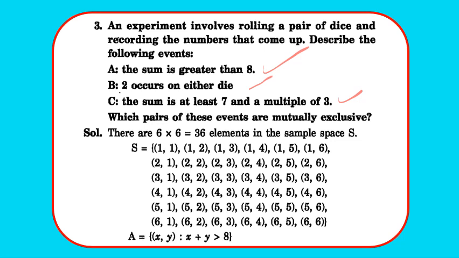So we know that when we roll a pair of dice, the outcome S is 1,1, 1,2 up to 1,6, 2,1, 2,2 up to 2,6, 3,1, 3,2 up to 3,6, 4,1, 4,2 up to 4,6, 5,1, 5,2 up to 5,6, and 6,1, 6,2 up to 6,6. So in total we have 36 elements. Now A is, their sum is more than 8.